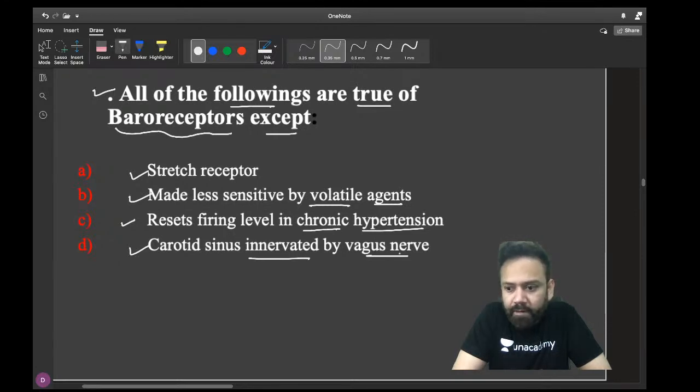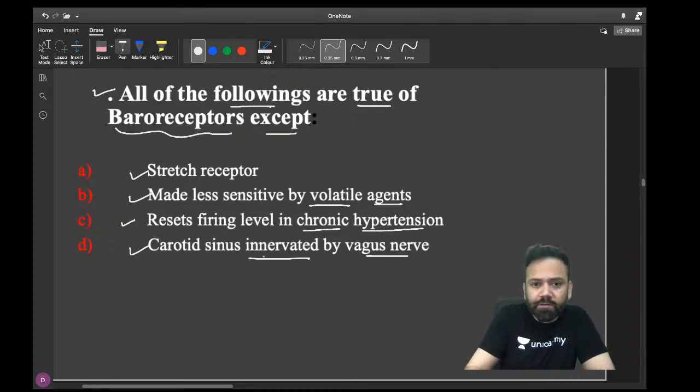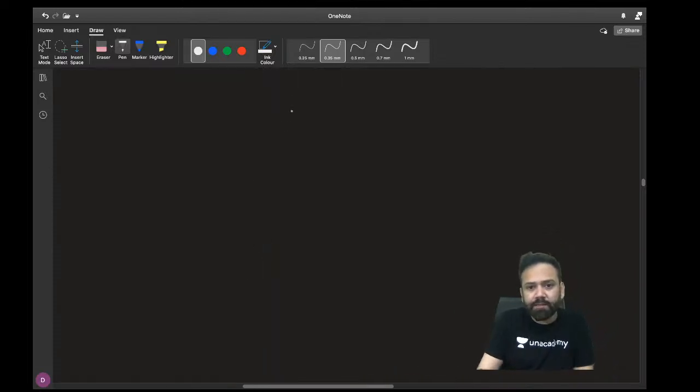B. Good morning, Aditi. Good morning. Yes, what is your answer? So everyone is answering B. Okay, let me explain this topic. Someone has given D, C. So everyone has a different answer. This is a good question. So let me tell you, answer is, of course, before telling you the answer, let me discuss how many types of baroreceptors do you know? Answer is D. I will discuss that. Baroreceptors are of how many types?